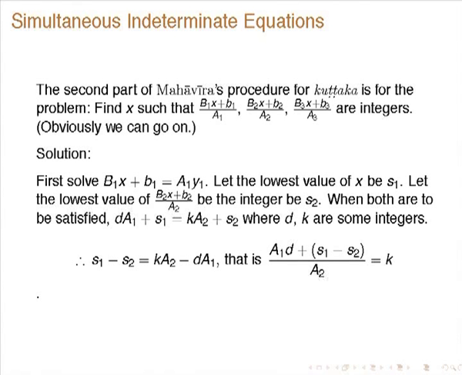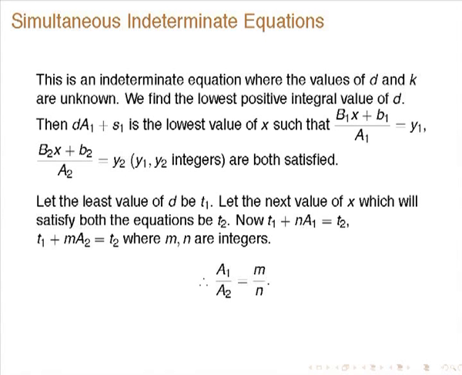So, from this you get A1d plus S1 minus S2, divided by A2, is equal to k. So, now it is one more Kuttaka. You have to solve for d and k such that both the equations are satisfied, right. So, you have to solve for d and k such that this equation is satisfied. Okay.